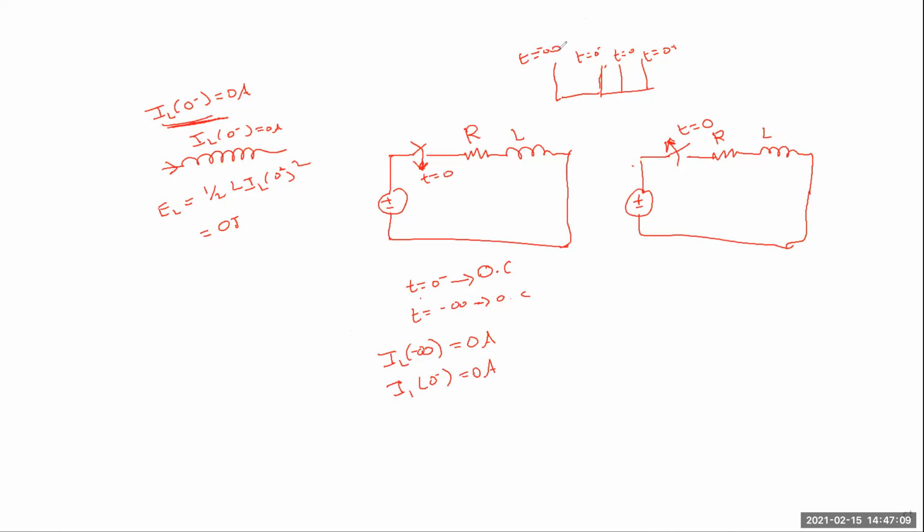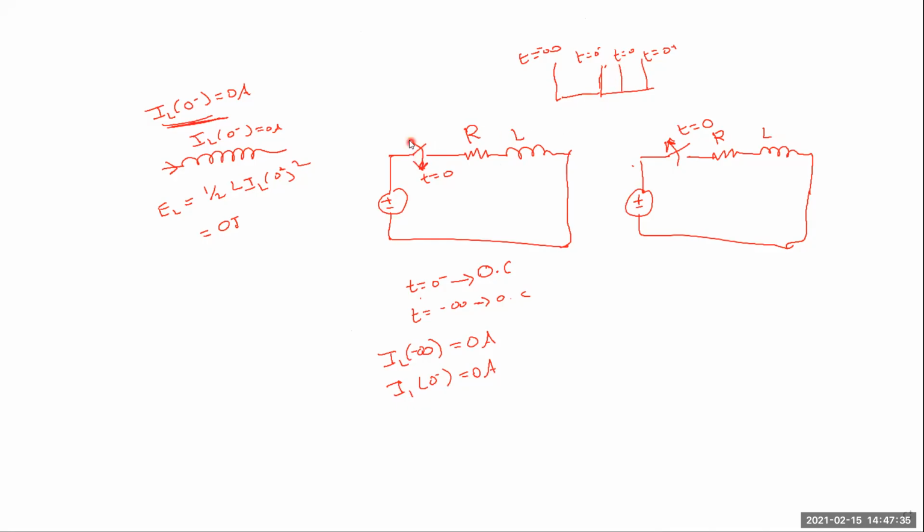Up to here, first we started from minus infinity. What is the current here? Under open circuit condition, there is no current here. It's called 0 amps. At t equal to 0 minus also, same state, switch open circuit only. That's why IL of 0 minus is equal to 0 amps. But at t equal to 0, the switch is suddenly closed.